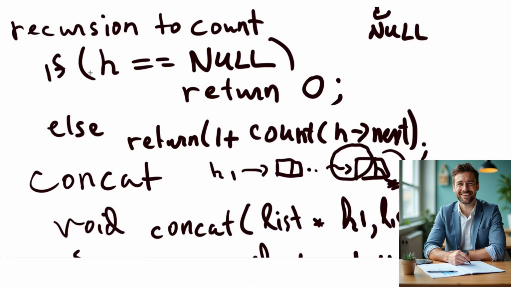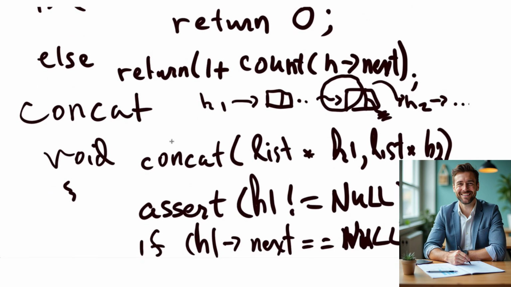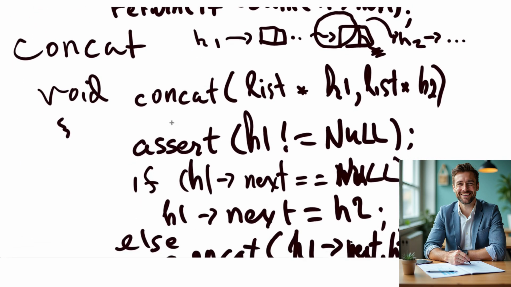So recursion. If we're at the null, that will be the base case, and that means, for example, if we had an empty list, the list is of length 0. But if the head of the list isn't empty, then we add one, and then we move to the next element in the list, and then recur by calling count again. So there'll be a 1 added each time through each element until we get to the end. Very trivially, that will recursively count the length of a list.